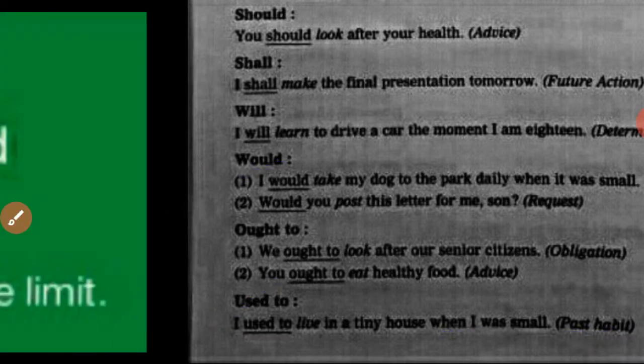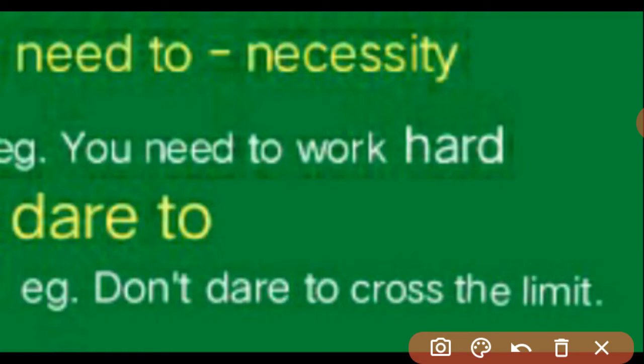Let us see the next and last two. Need to. What is need to? It is used to show the necessity. If something is necessary, at that time we can use need to. For example, you need to work hard. So if someone really needs to work hard, we can say you need to work hard. If someone is in need of study, you can say you need to study hard, you need to work, you need to go, etc.